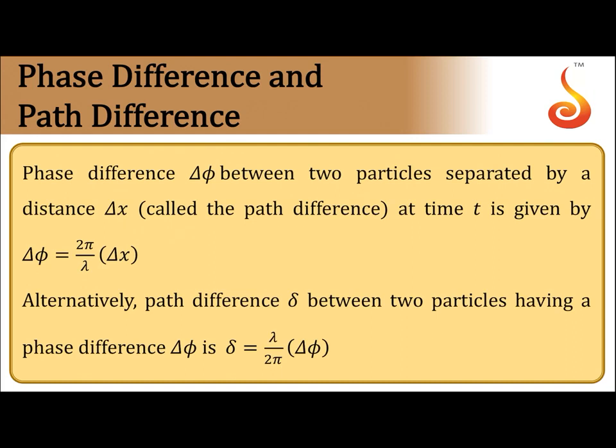Then, relation between phase difference and path difference. For the phase difference between two particles separated by distance delta x, delta x is called path difference, and delta phi is called phase difference. We can prove that delta phi is equal to 2 pi by lambda into delta x, that is, phase difference is equal to 2 pi by lambda into path difference, or path difference is equal to lambda by 2 pi into phase difference. This is a very important relation which we will be using in wave optics also.